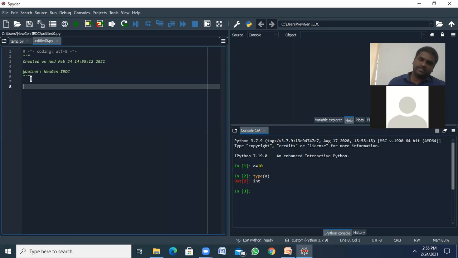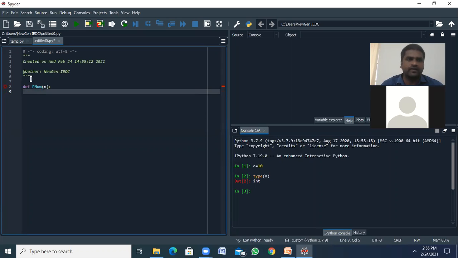So first we are focusing on control structures. We are going to learn the if condition, followed by for and while. We write all these things in a function-oriented way. How do we write the function? Like this: def find_num(n), so find number.